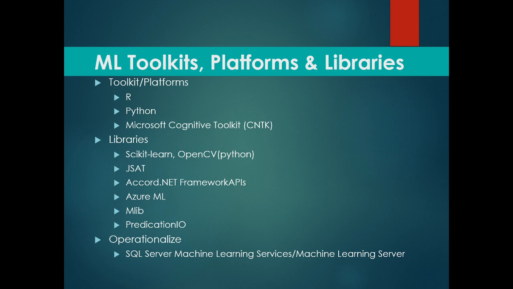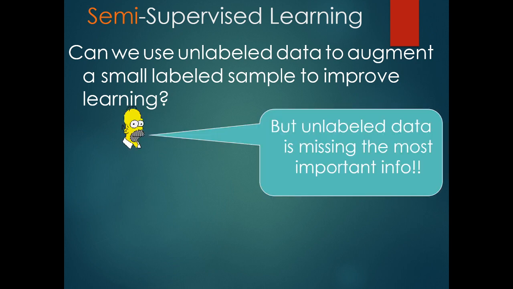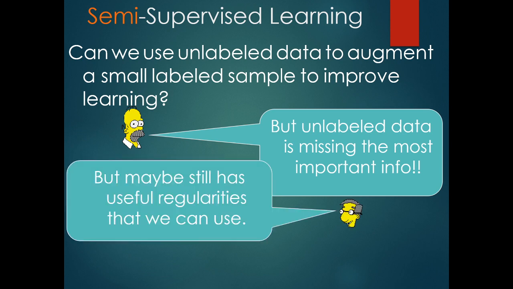Now, let's look at the final aspect of machine learning, which is semi-supervised learning. Can we use unlabeled data to augment a small labeled sample to improve learning? Let's see. From what we have learned, we can say that unlabeled data is missing the most important info, so we'll use unlabeled learning or unsupervised learning, but maybe it has useful regularities that we can use, right? But we can never be sure, and that's why it is called semi-supervised learning, where based on the learning, which is unsupervised, we give it a supervised feedback.